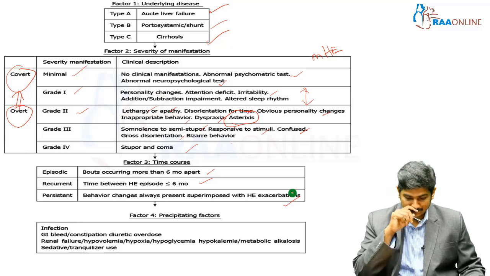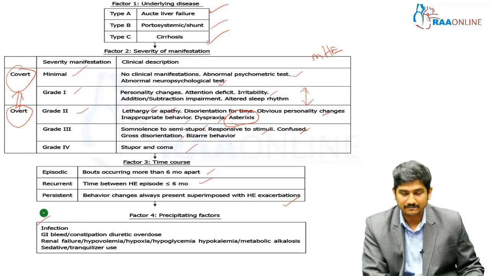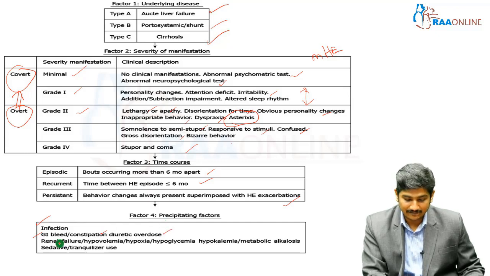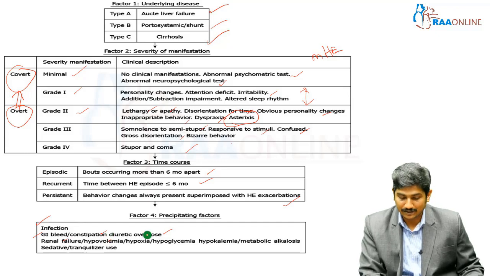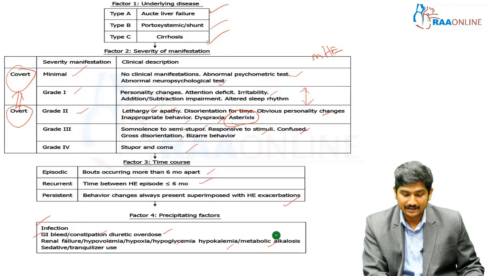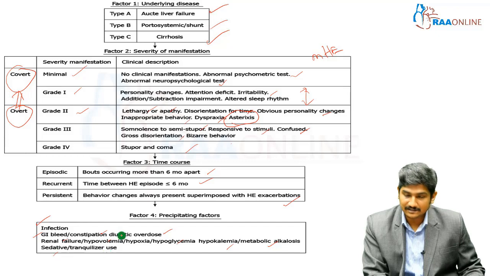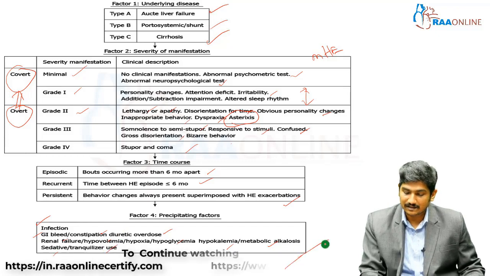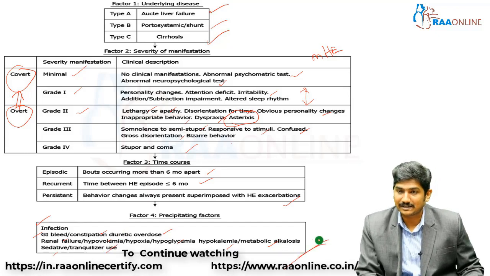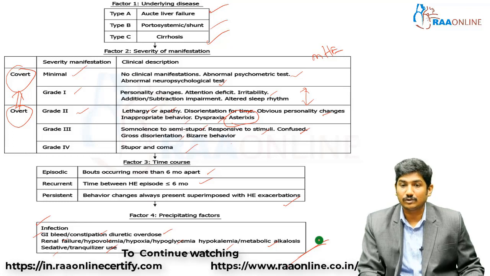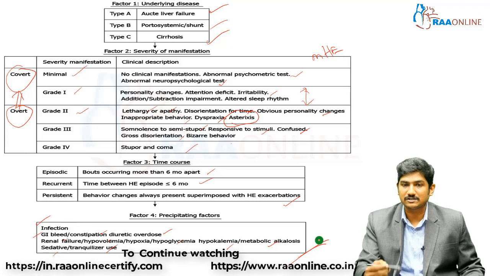You also need to identify the precipitating causes: infection, GI bleed, constipation, diuretic overuse, renal failure, hypovolemia, hypoxia, hypoglycemia, electrolyte disturbances such as hypokalemia, metabolic alkalosis, even hyponatremia, any sedative use, tranquilizer use. All these things can worsen or precipitate hepatic encephalopathy in a prone patient. Okay, a hepatic encephalopathy prone patient.